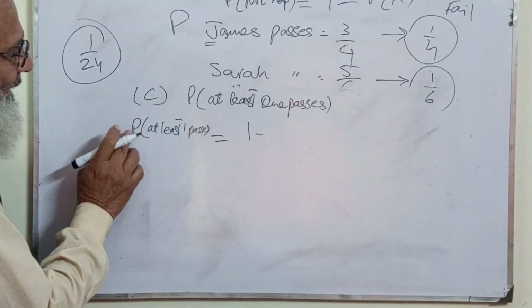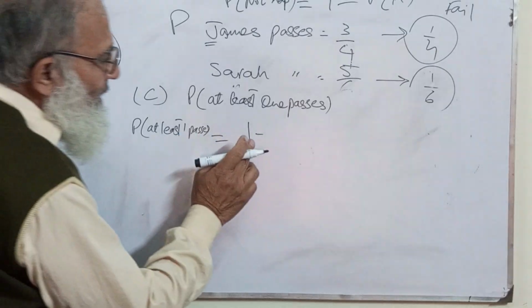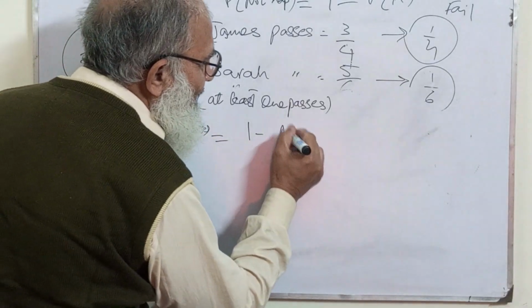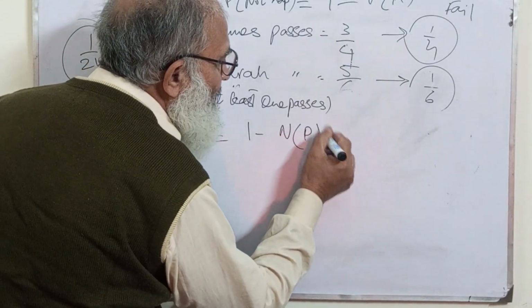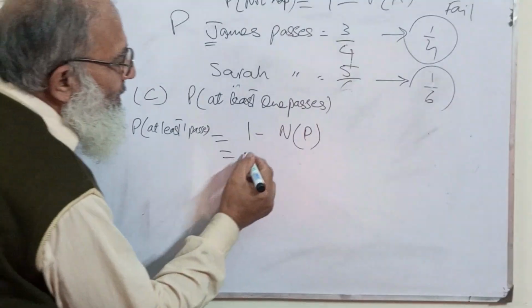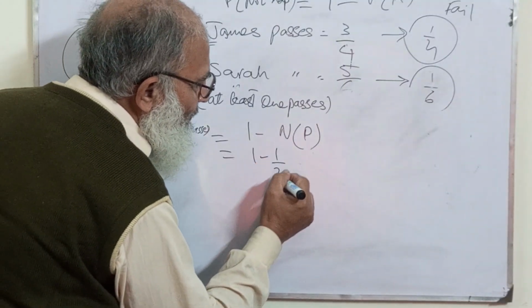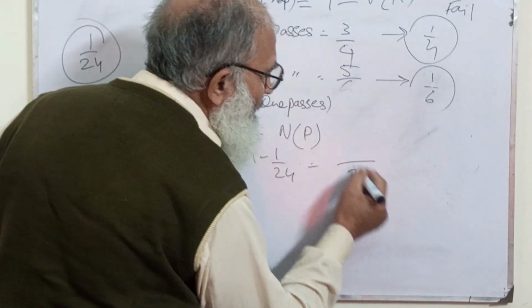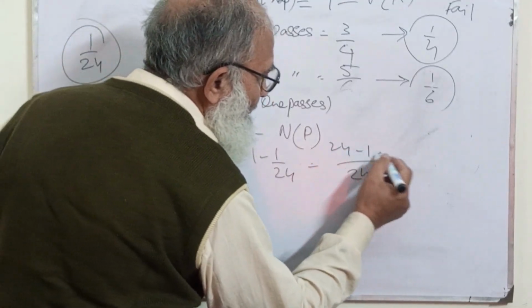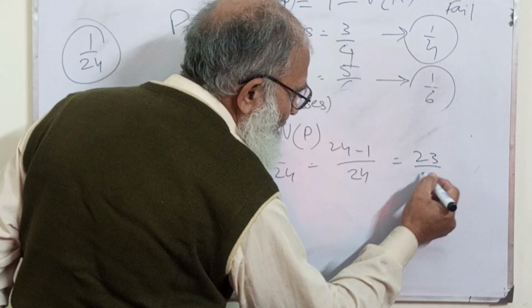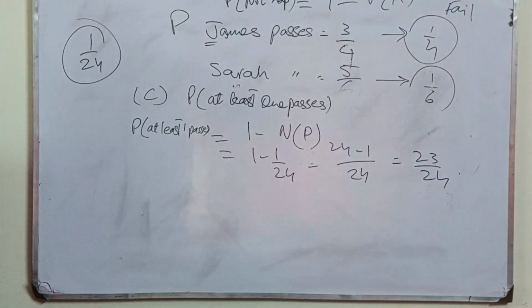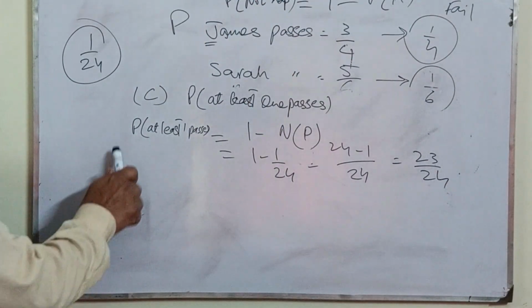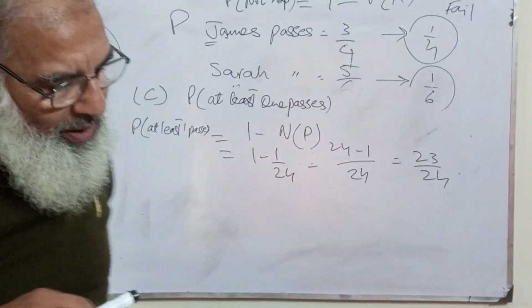So P of at least one passing is 1 minus the not pass probability, which is 1 by 24. So 24 minus 1 is 23, so 23 by 24. This is the probability that at least one will pass, and this was part C.